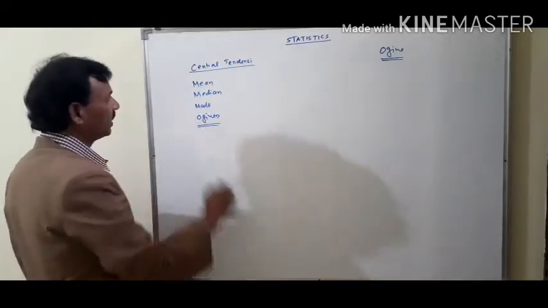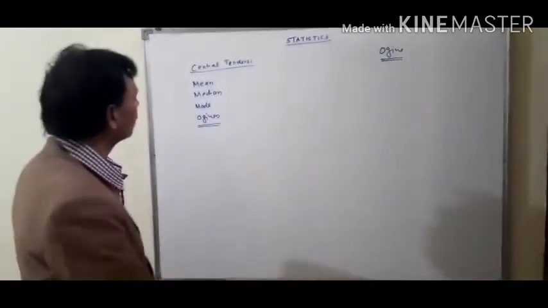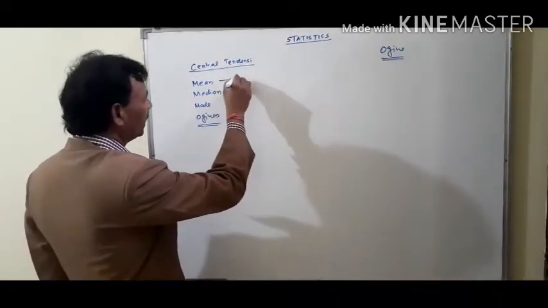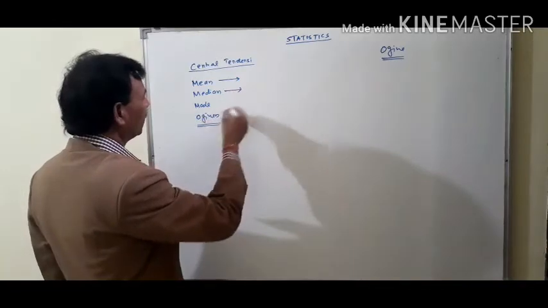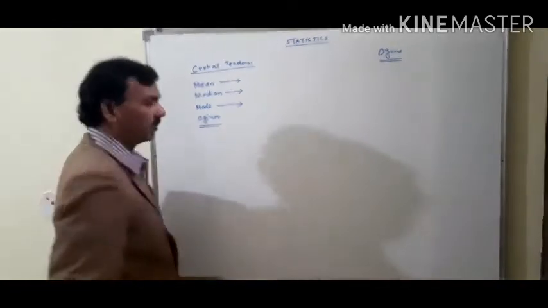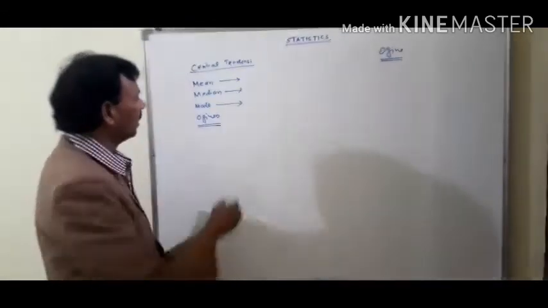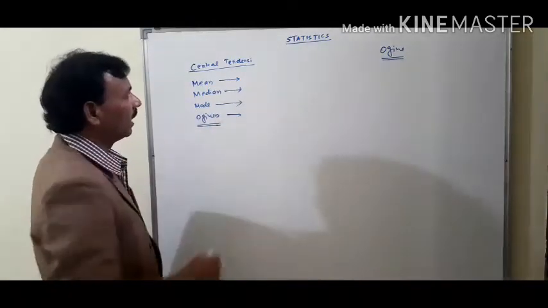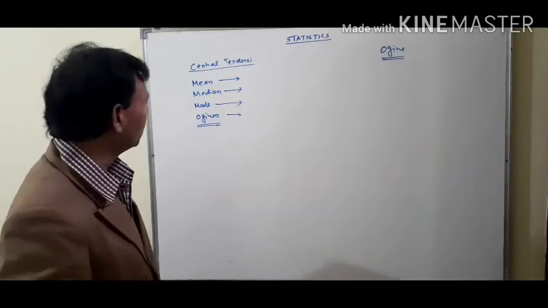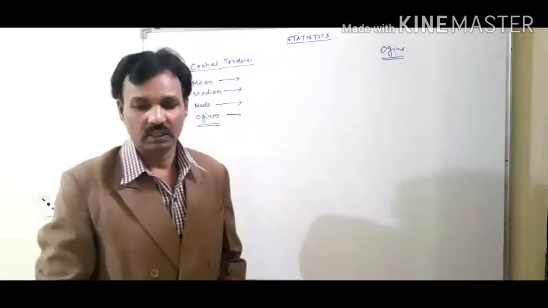Actually, this is a graphical representation of the data. Mean is a very familiar word, median and mode are also familiar words, but the only new topic is ogive. Now we will take them one by one and try to understand mean, median, mode and ogive in this chapter.